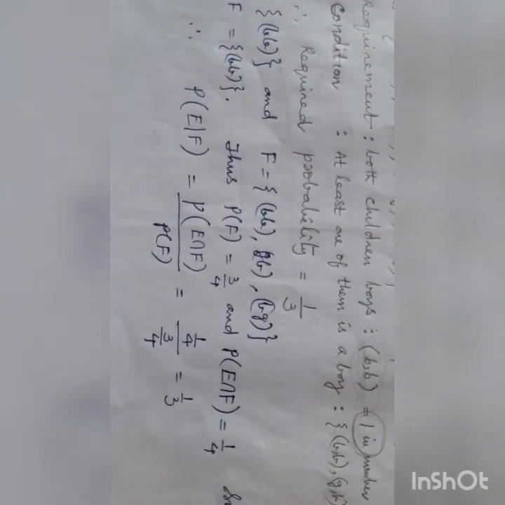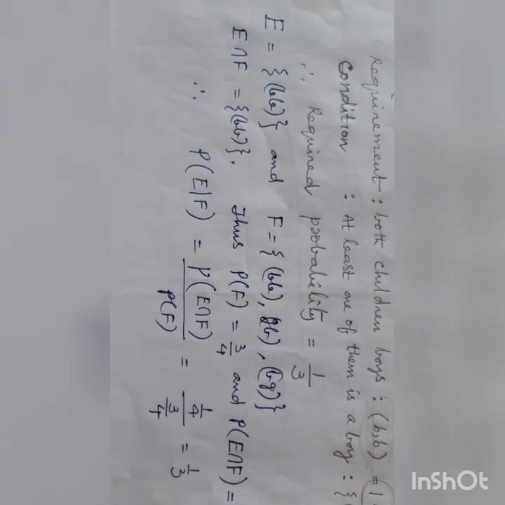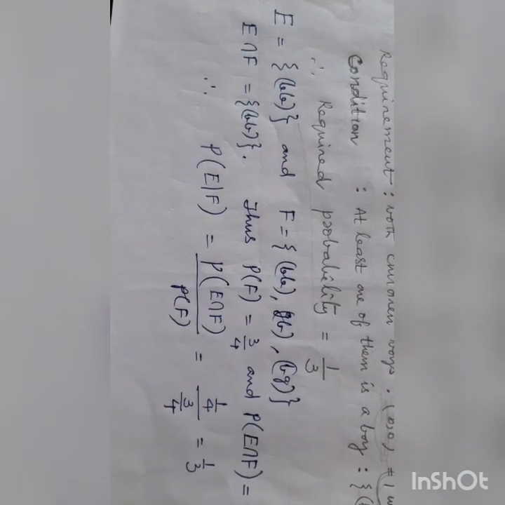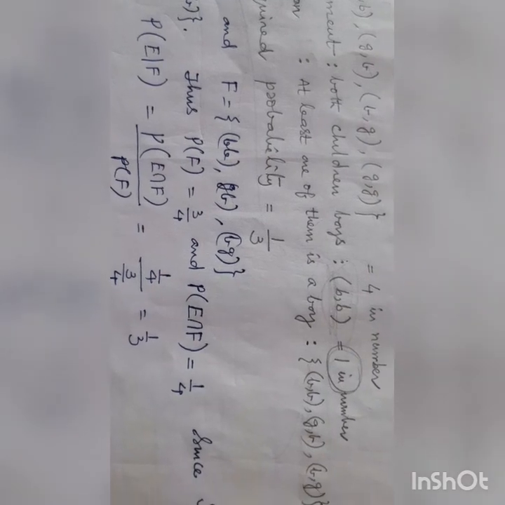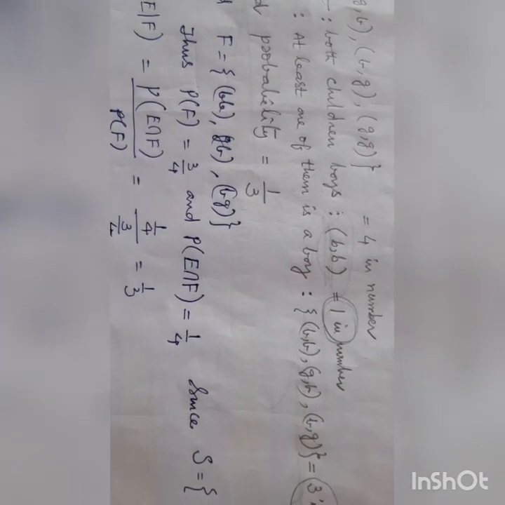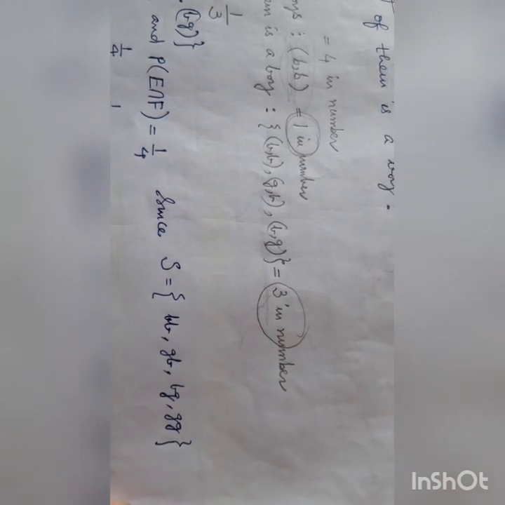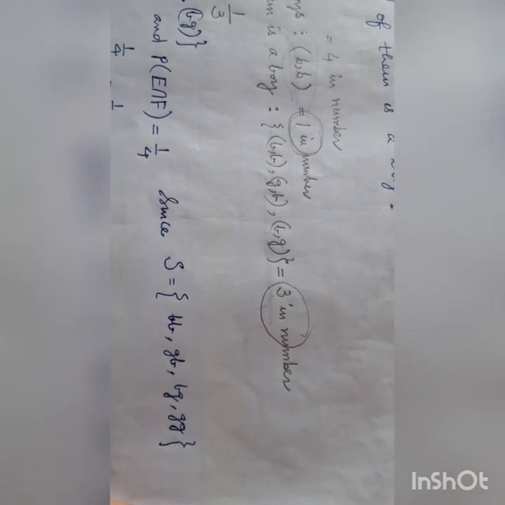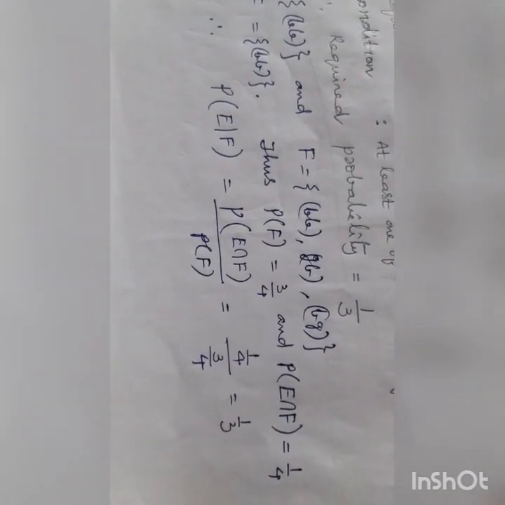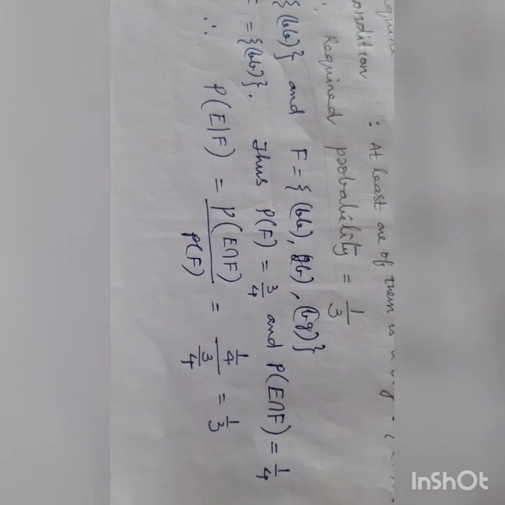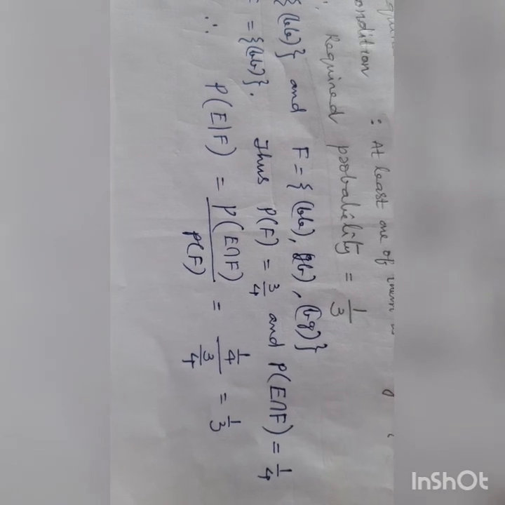F is like that, E intersection F is the set of BB. Thus P of F equals 3 by 4 and P of E intersection F equals 1 by 4, since S equals BB, BG, GB, GG. Therefore P of E on F equals P of E intersection F by P of F equals 1 by 4 by 3 by 4 equals 1 by 3.